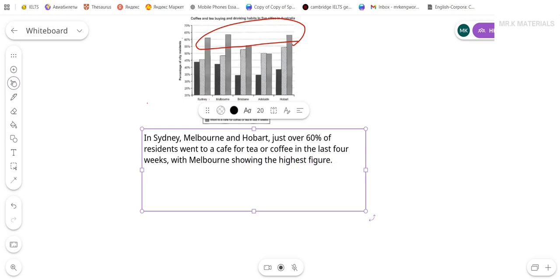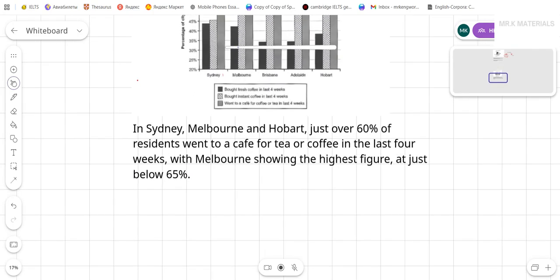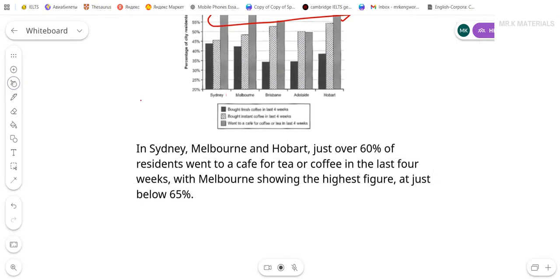And in this case as well, just focus on the figure. Do not write anything else if it takes too much time. I guess I forgot to mention the number. Add just below. Okay, after you say highest figure, you always put comma and you say add just below. There was 65%.